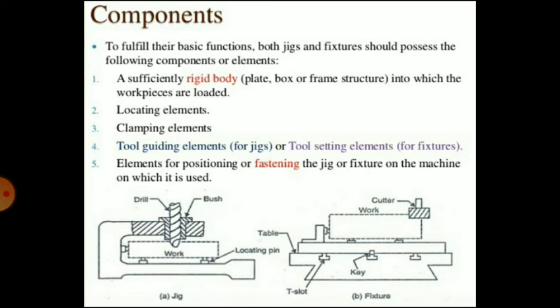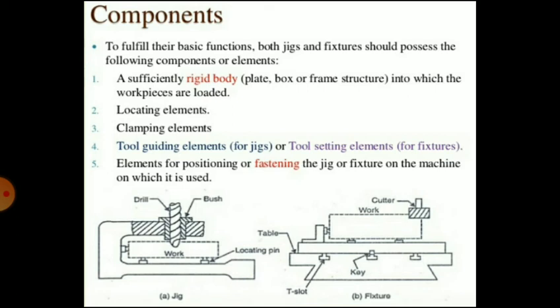So you can see the jig. This is a jig body on which there are different locating pins, which are locating elements on which the work is placed and located. At the top you can see there is a drill which can move in a downward direction, producing a hole in the work. So this is a jig.